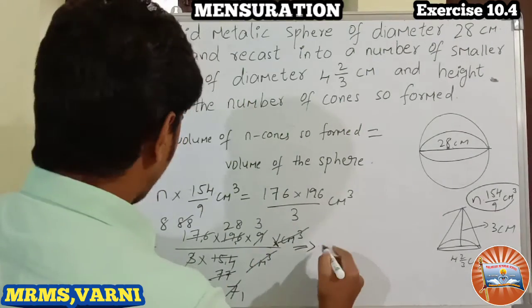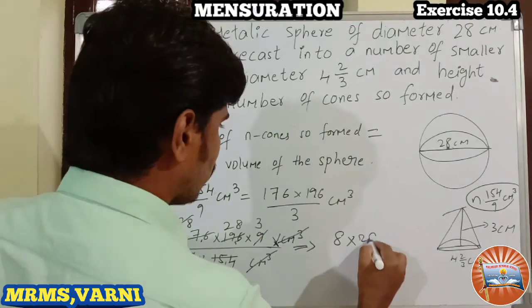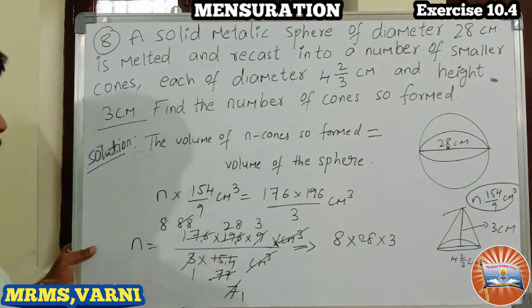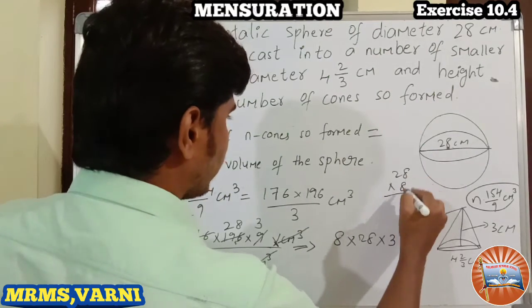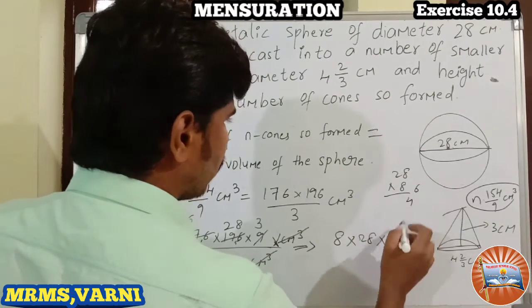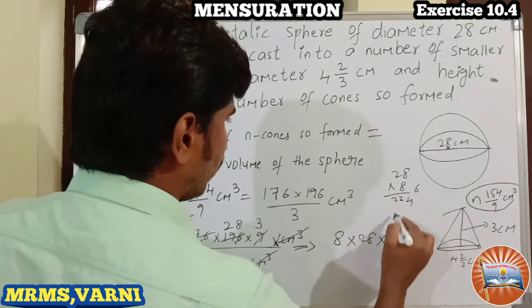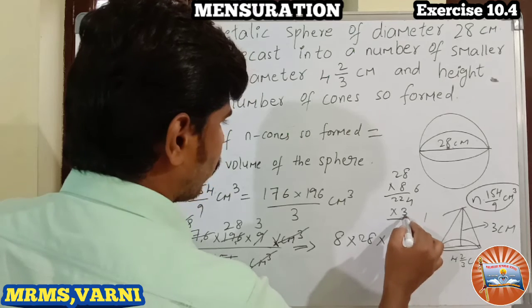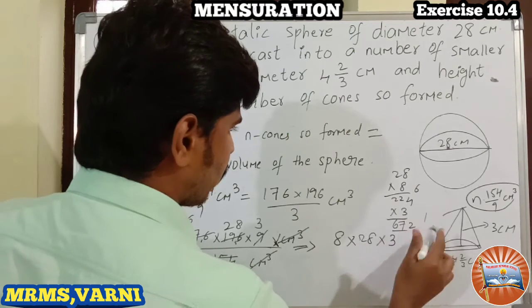What is the remaining? 8 into 28 into 3, isn't it? So 28 into 8 first, 8 8s are 64, 6 here, 8 2s are 16, 22 into 3, 3 4s are 12, 1 carry, 3 2s are 6, 7, 672.